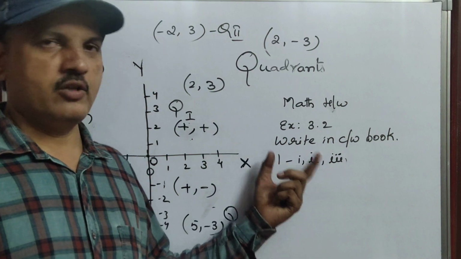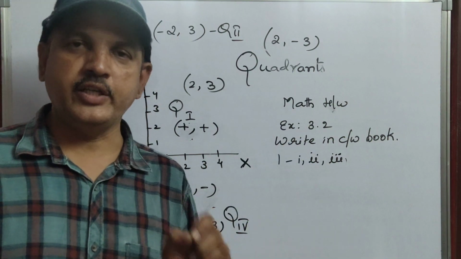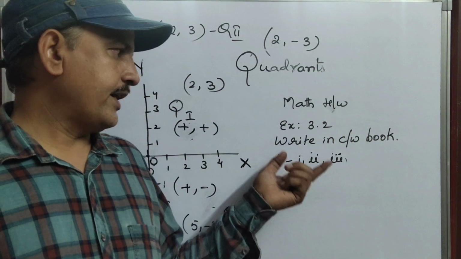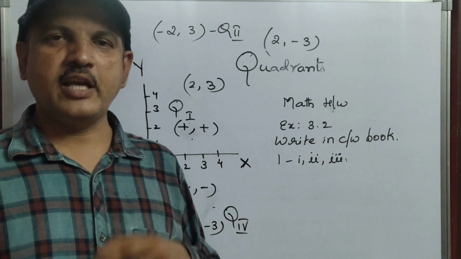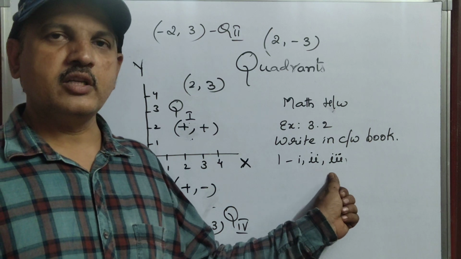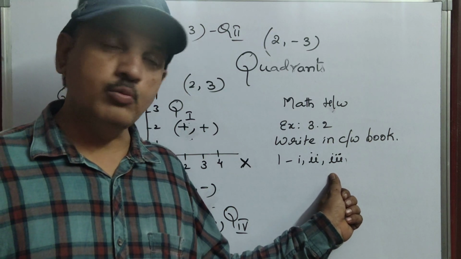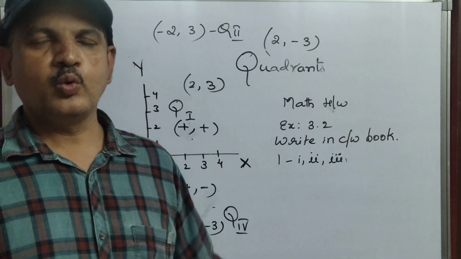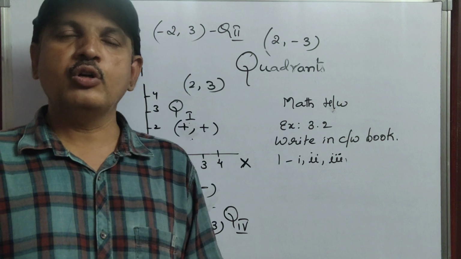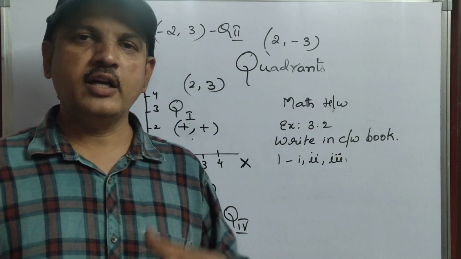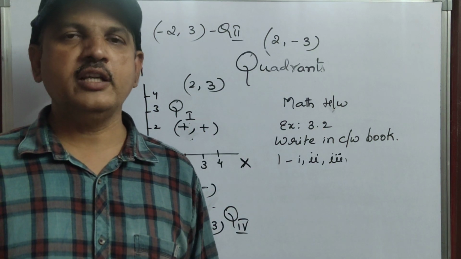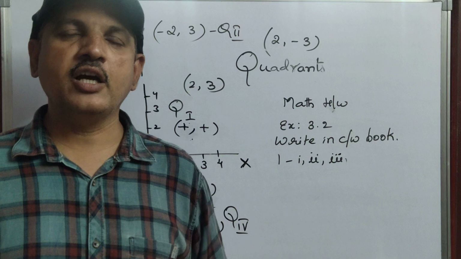Write the question also, children. If you write the question and answer, it looks very neat. Write the question also when you are writing in CW. So the notes I am giving you, and exercise 3.2 first Roman, 3 questions, you have to write in CW book only. I wrote it very clearly. Tomorrow after the explanation you can do the second Roman and exercise 3.3 also. So mostly in these 2 days we can finish the chapter.